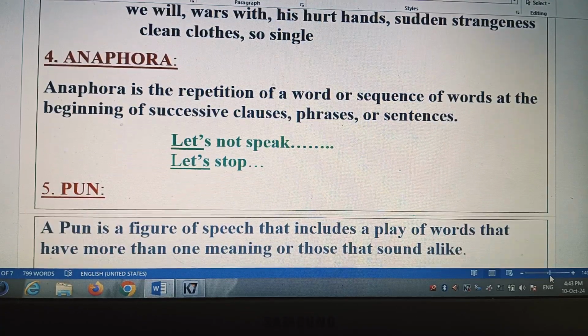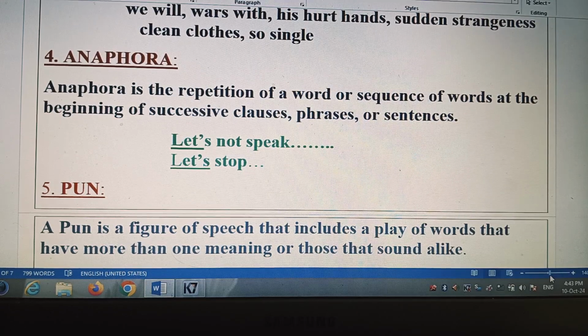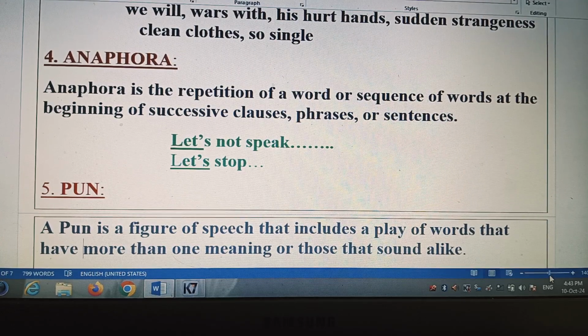And anaphora actually is also a poetic device, and it is the repetition of a word or sequence of words at the beginning of successive clauses, phrases, or sentences. Let's speak, let's stop. दो और तीन या more than three लाइन में जब सेम वर्ड अगर रिपीट हो रहा है तो दैट इज अनाफोरा, and here the word let is repeated.